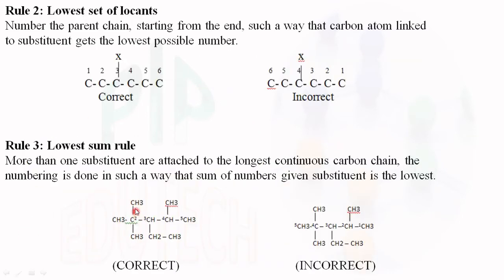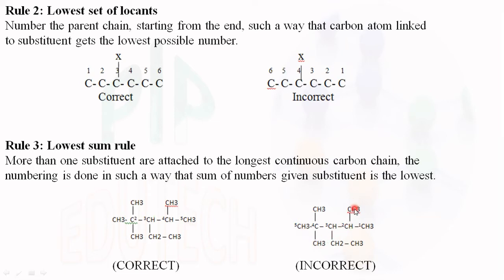Two substituents, 2 plus 2, plus the 3rd position 1 substituent, 3, plus the fourth position one substituent, 4. So 2 plus 2 plus 3 plus 4, totally 11. In this other numbering of the hydrocarbon, second position, one substituent, 2. Third position, one substituent, 2 plus 3. And fourth position, 2 substituents, so 4 plus 4.